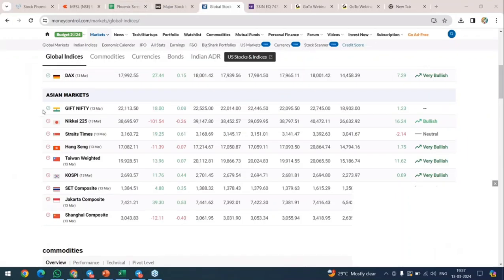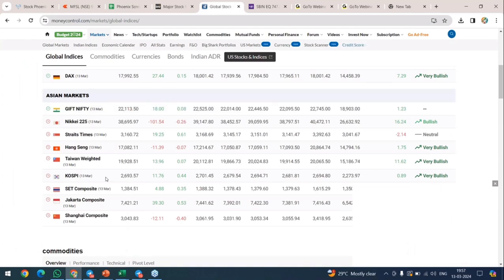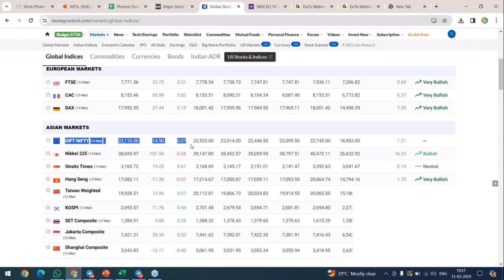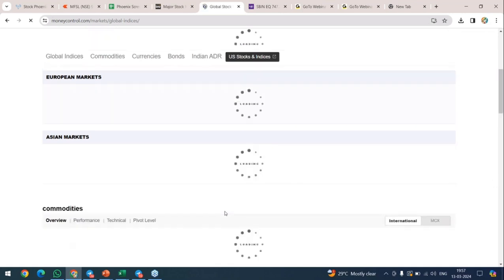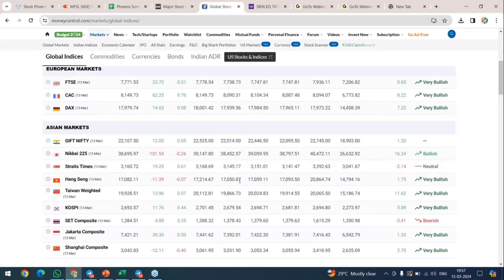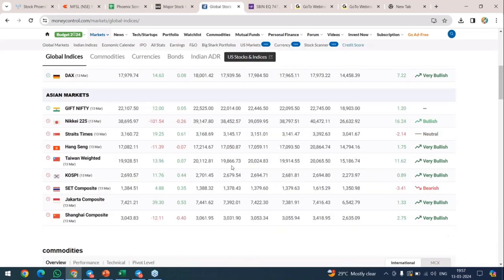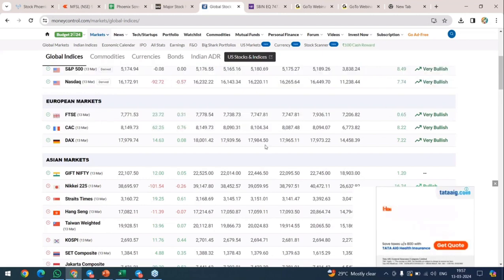Now I'll also tell you one thing here. You can see here, Gift Nifty was also red because our market was red, right? Now, because Dow Jones is totally green, you can see Gift Nifty is also green now. If it is ending green today and opening green tomorrow, see that same in our Nifty's opening. So I want everyone to refer to this tomorrow morning and just get an idea. And the European market, you can see here, will open at noon time, which will be affecting us. So I think there is no confusion in this.